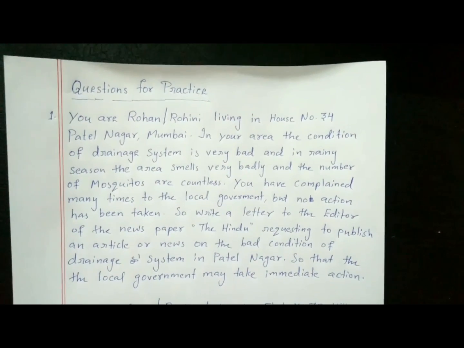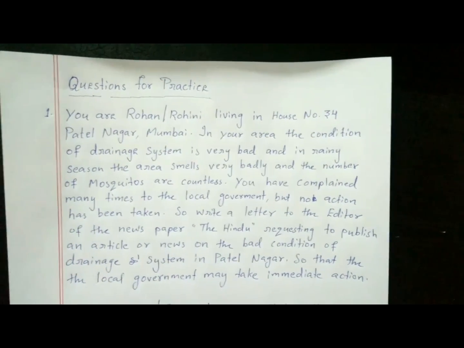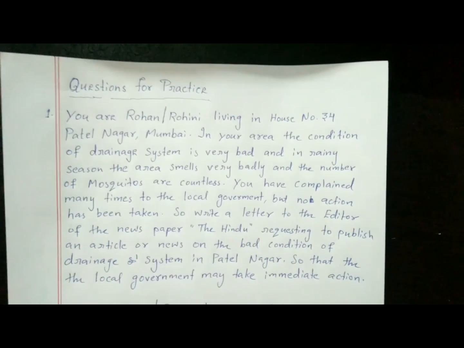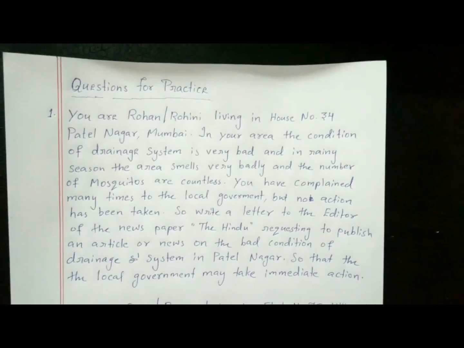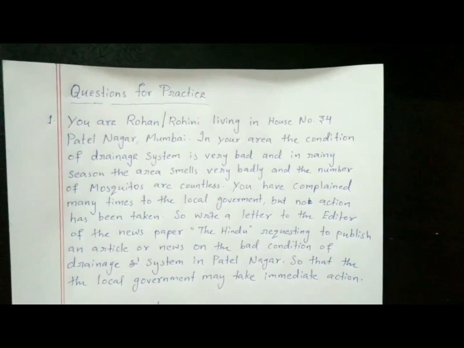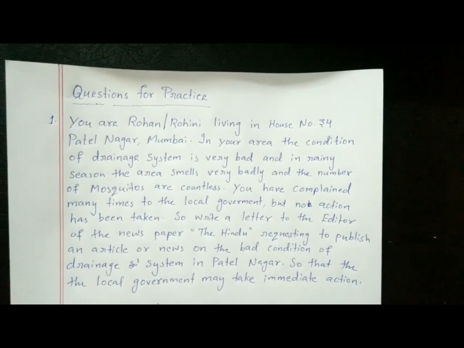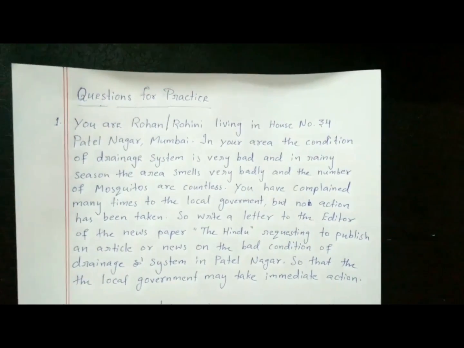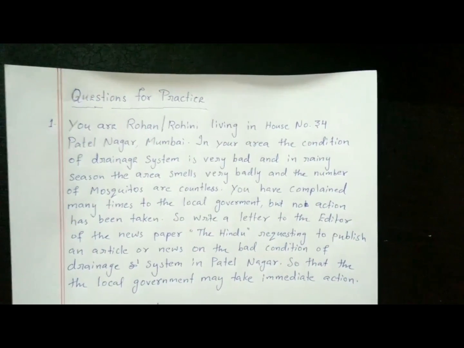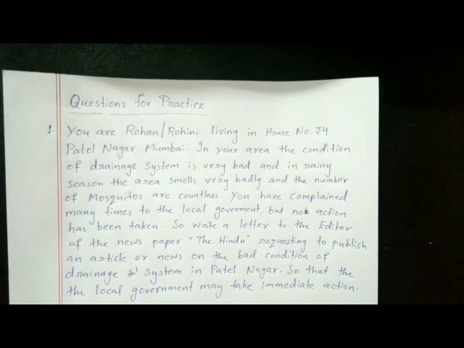So don't look at the question and say that no address is given, so how it has to be written. If no address is given, then you have to make it from your imagination. Only one thing you need to do: follow the format. So first the format should be clear in your mind, and accordingly, whether in the question the address is given or not, you have to follow that format. So I think it is clear, the question is clear. So you may write the answer.